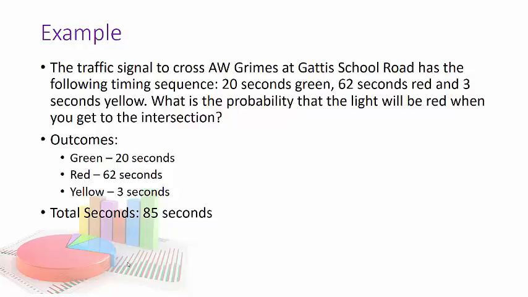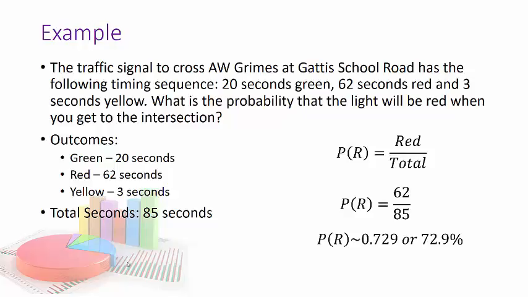So the probability of being red is the number of outcomes for red, 62 red seconds, over the 85 total seconds in the sequence. We calculate a probability of 0.729 or 72.9%, which you're probably going, yeah, that's not 100%, but it's kind of close to what I'm running into, okay?